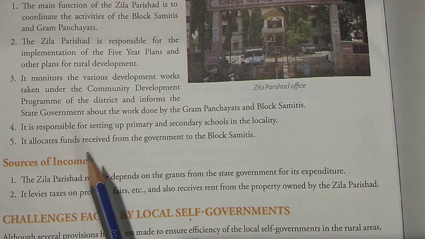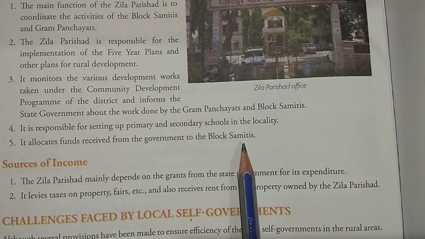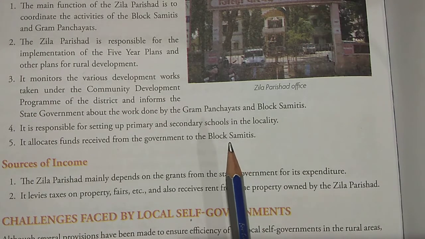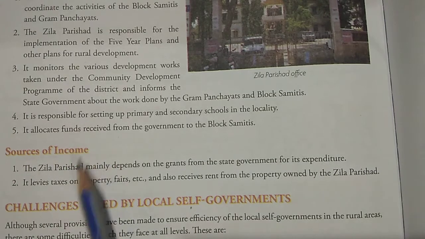Number 5, it allocates funds received from the state government to the Block Samiti. Now if the state government has given the money, whatever money is there has to be given to the Block Samiti, so that the work will be done. For that purpose, it allocates, which means it provides the money.